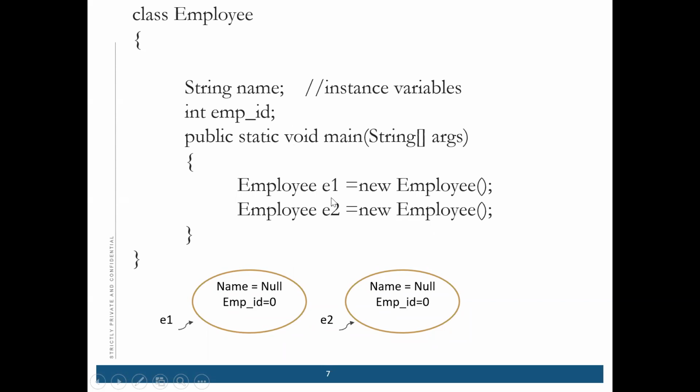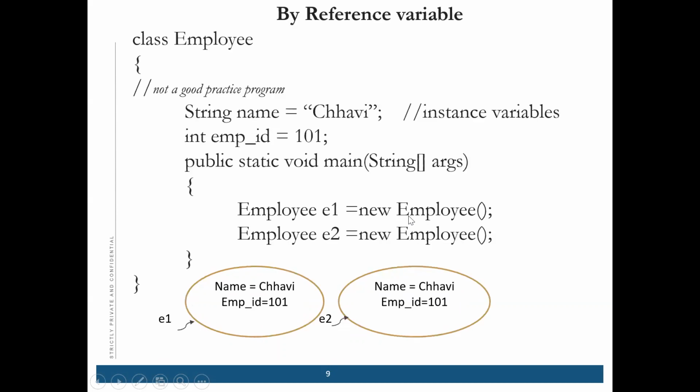If we are creating so many objects for all the employees, it's not a good practice to write all these and assign the values to them.